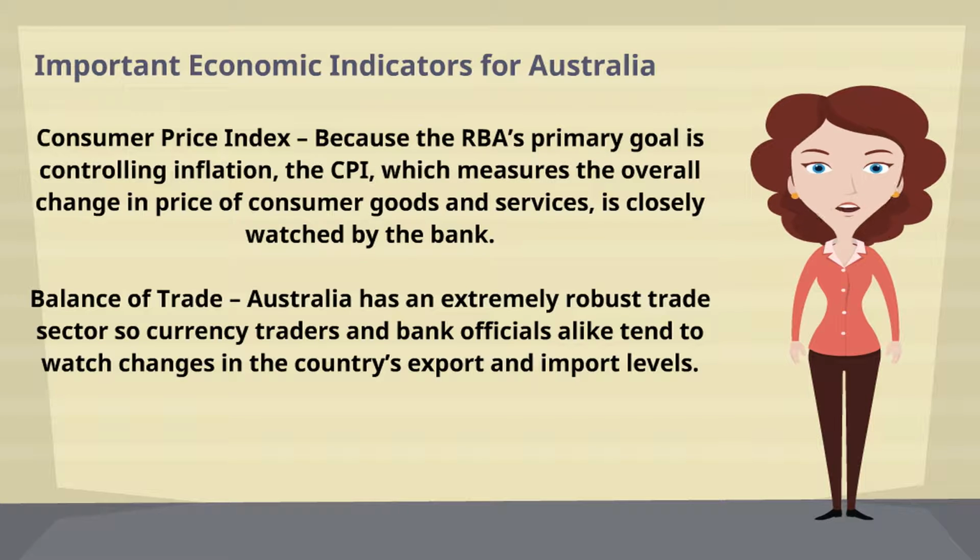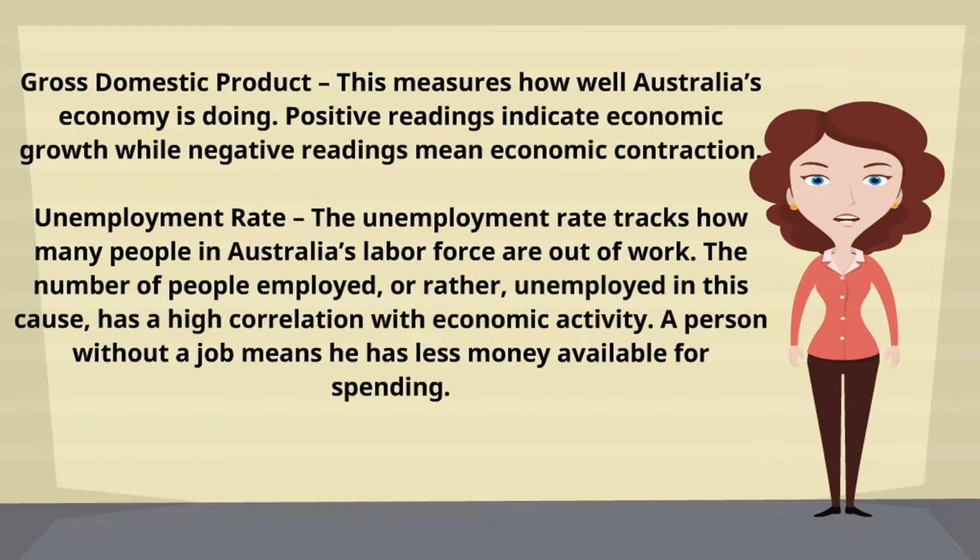Consumer Price Index. Because the RBA's primary goal is controlling inflation, the CPI, which measures the overall change in price of consumer goods and services, is closely watched by the bank. Balance of trade. Australia has an extremely robust trade sector, so currency traders and bank officials alike tend to watch changes in the country's export and import levels. Gross domestic product. This measures how well Australia's economy is doing. Positive readings indicate economic growth while negative readings mean economic contraction.